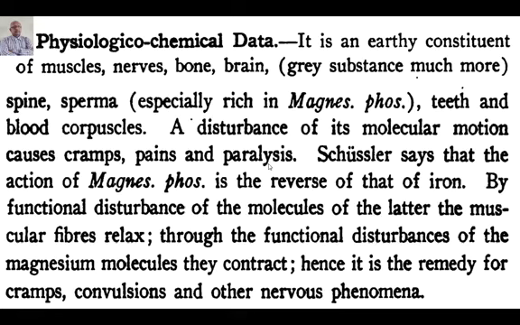So instead of that, you have Mag phos, a very important remedy, which prevents cramps, convulsions, and other nervous phenomena. See, this is pathophysiology. If you provide it in the same form at the molecular level, it immediately stops all those things. Why not think about our remedy in such a manner?